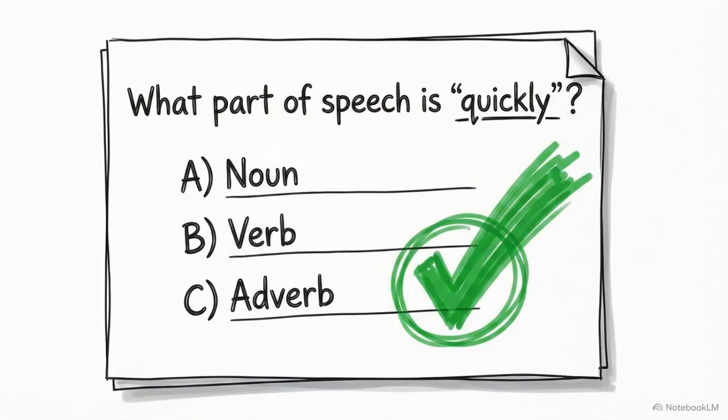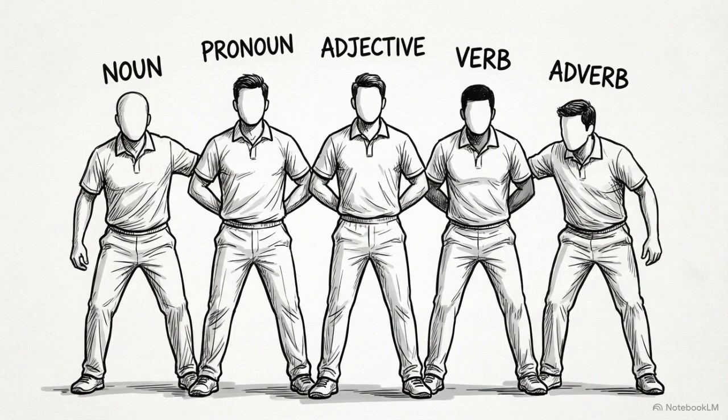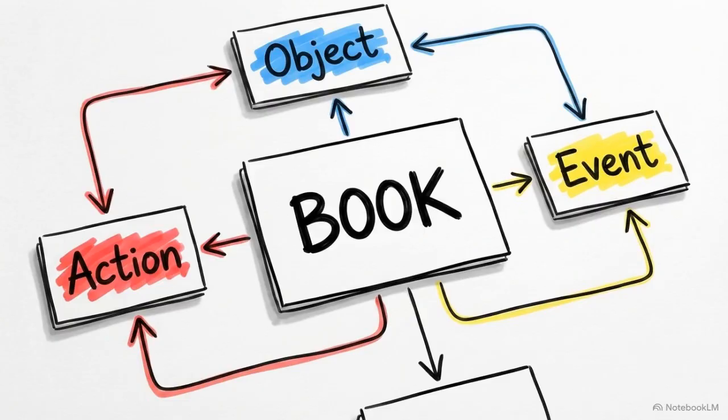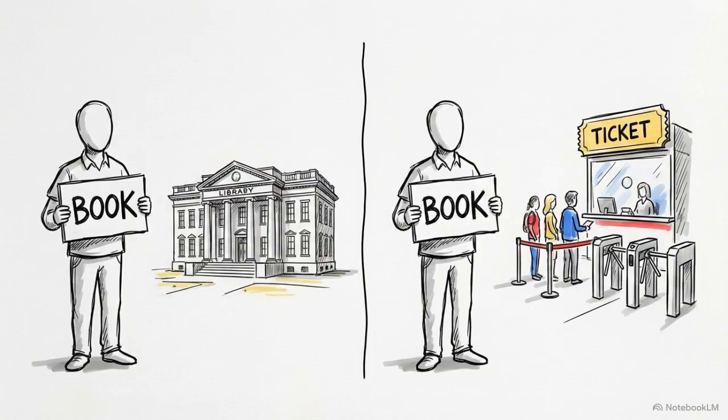Identifying these 5 roles is a practical extraction point for marks in your multiple-choice board exams. These 5 players form the absolute structural core of every thought you communicate. Words are not permanently locked into a single role. A word can act as a completely different part of speech depending entirely on its context.